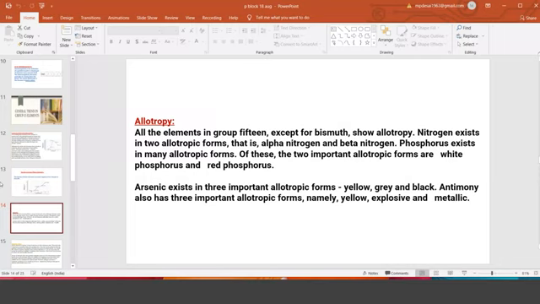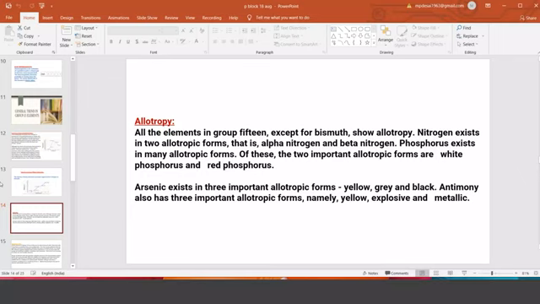Allotropy is there everywhere, in small amounts, but we enjoy allotropism on the modern periodic table exactly at the right top. Nitrogen, on the right top, is the first member of the 15th group, so it shows allotropism. There are two forms: alpha nitrogen and beta nitrogen. The structure part is not there in your syllabus, so don't worry, it is out of our syllabus.